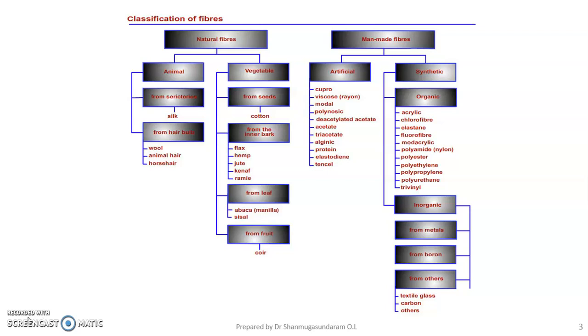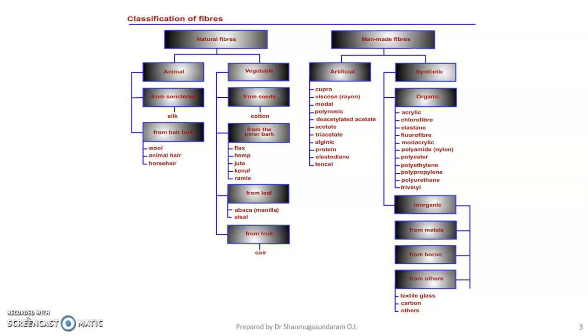The example for seed fiber is cotton and kapok. The examples for bark fibers are flax, hemp, jute, kenaf, ramie. The examples for leaf fibers are abaca and sisal. The example for fruit fiber is coir.